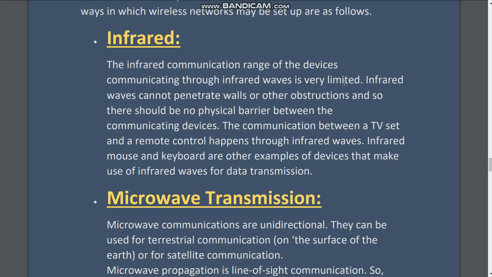And if some obstacle is there in between the remote and the TV set, it does not work. Infrared waves cannot penetrate walls, cannot pass through walls or other obstructions, and so there should be no physical barrier between communicating devices. The communication between a TV set and a remote control happens through infrared waves.